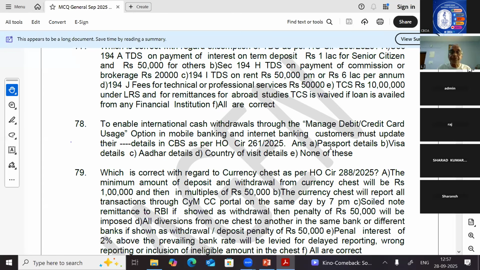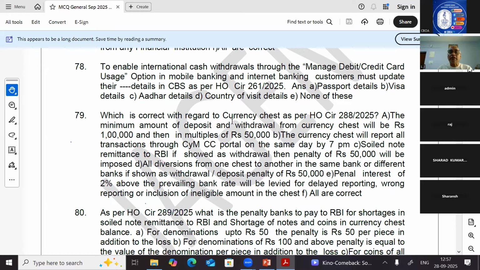Question number 79, which is correct with regard to currency chest as per HO Circular 288/2025. The minimum amount of deposit and withdrawal from the currency chest will be rupees 1 lakh and then in multiples of 50,000. Which is correct? Point B, the currency chest will report all transactions through the CIMCC portal on the same day by 7 p.m. Point C, soiled note remittances to RBI, if shown as withdrawal, then penalty of 50,000 will be imposed.